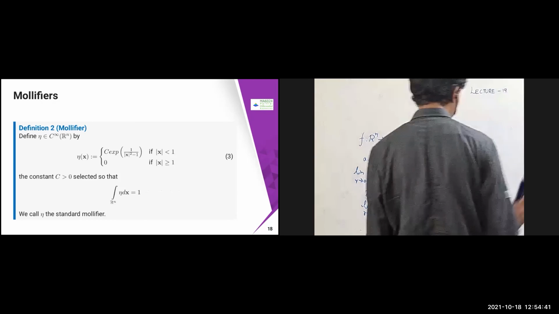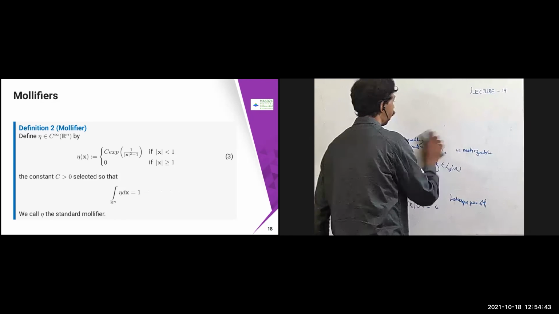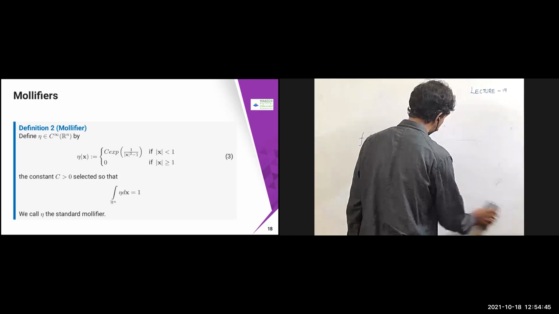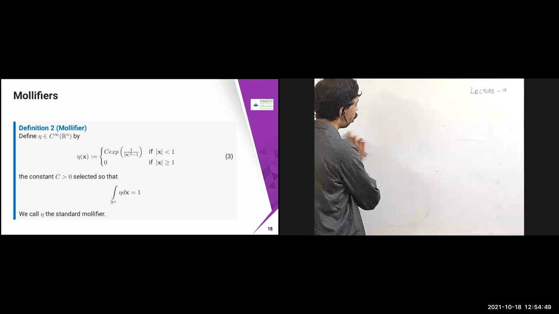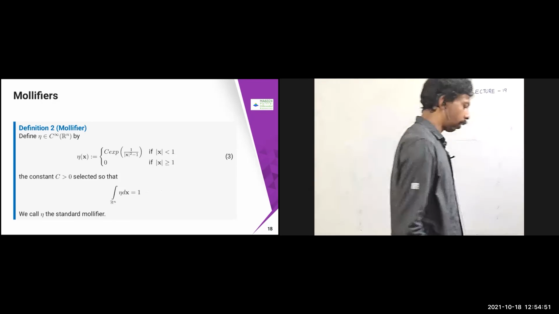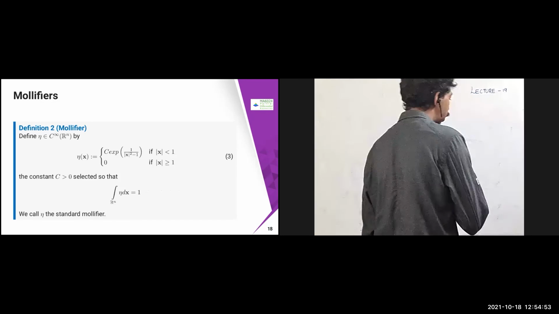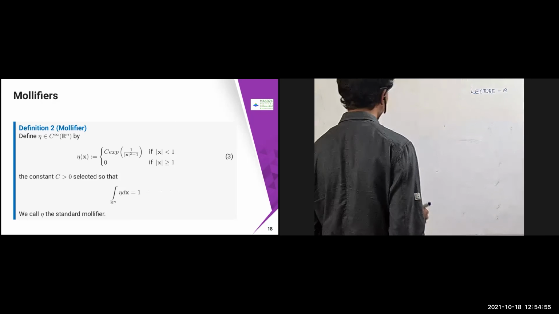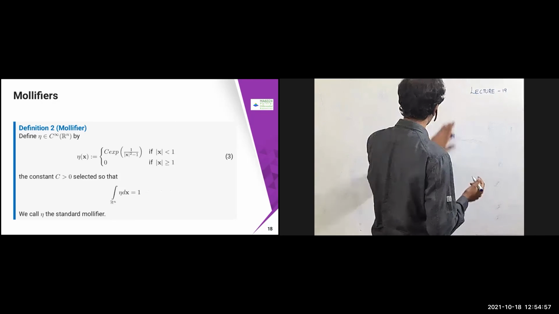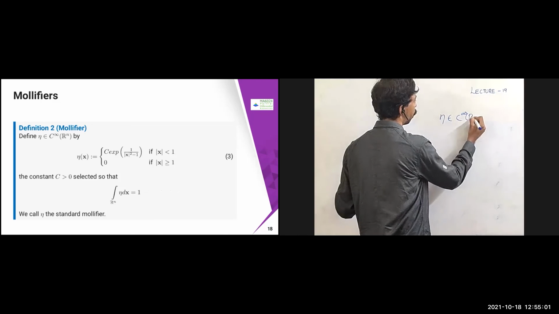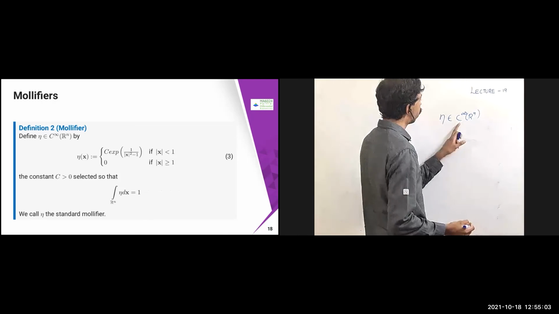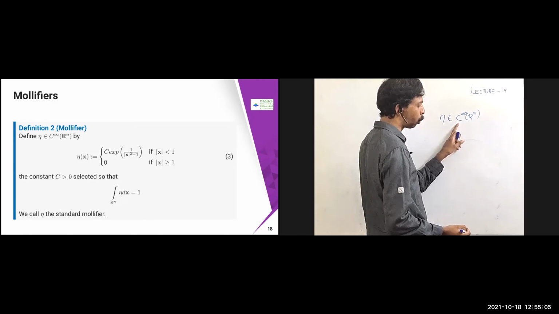I'll just introduce the mollifiers, and then let us discuss the remaining part in the next class. So what are mollifiers? You already know the Gaussian distributions and other things; a similar kind of concept is here.